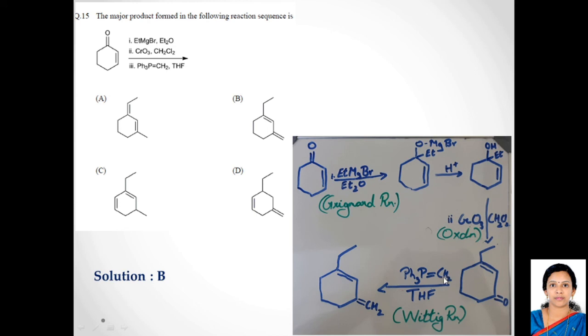So Wittig reagents react with aldehydes or ketones, and you will get that olefinic part attached to that carbon. So this is what you end up with, the product after the 3 reactions with the 3 reagents: the Grignard reaction, oxidation, and Wittig reaction. So the correct option is option B. This is what the product of this reaction will be. Okay, thank you.